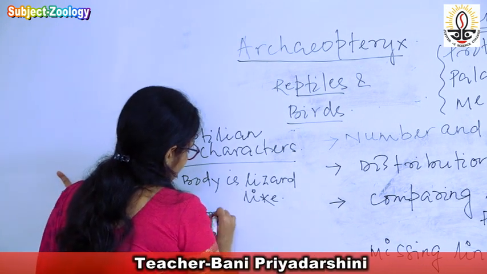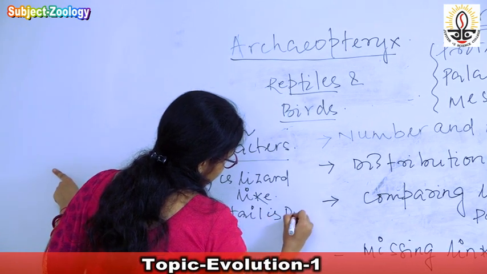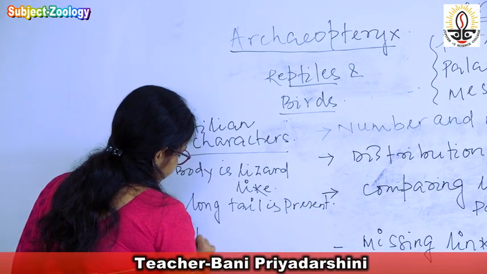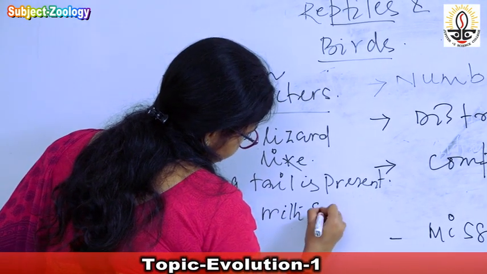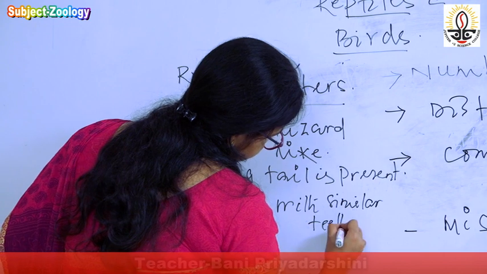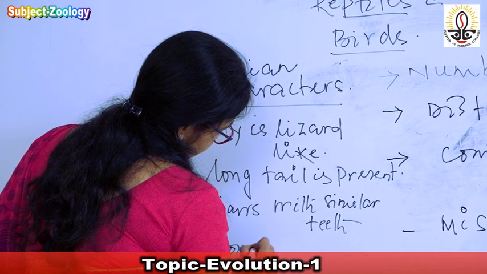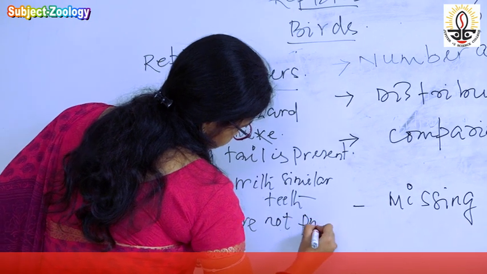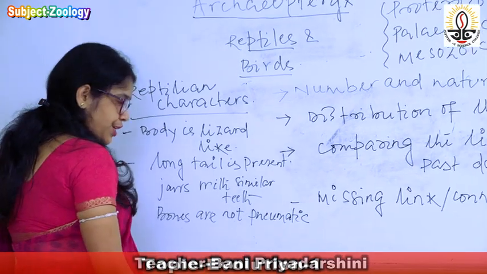Second one is a long tail is present. Third one, jaws with similar teeth. Next, bones are not pneumatic.